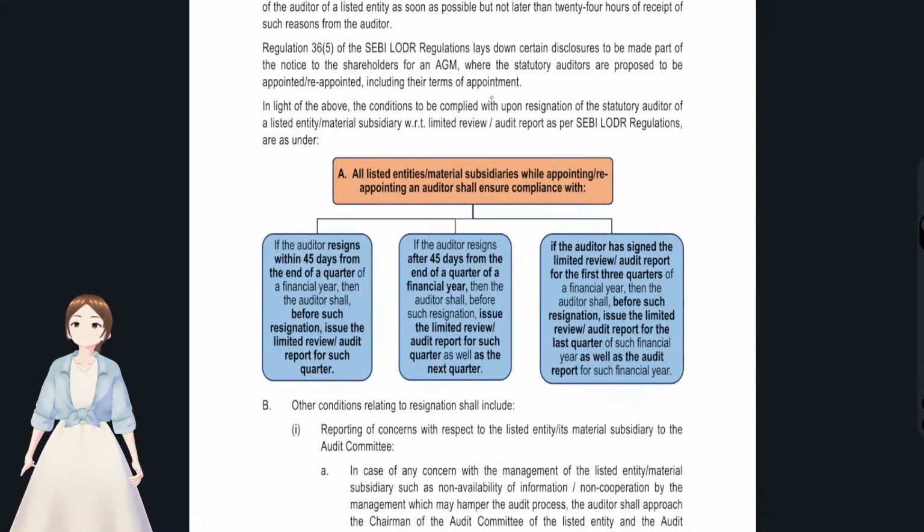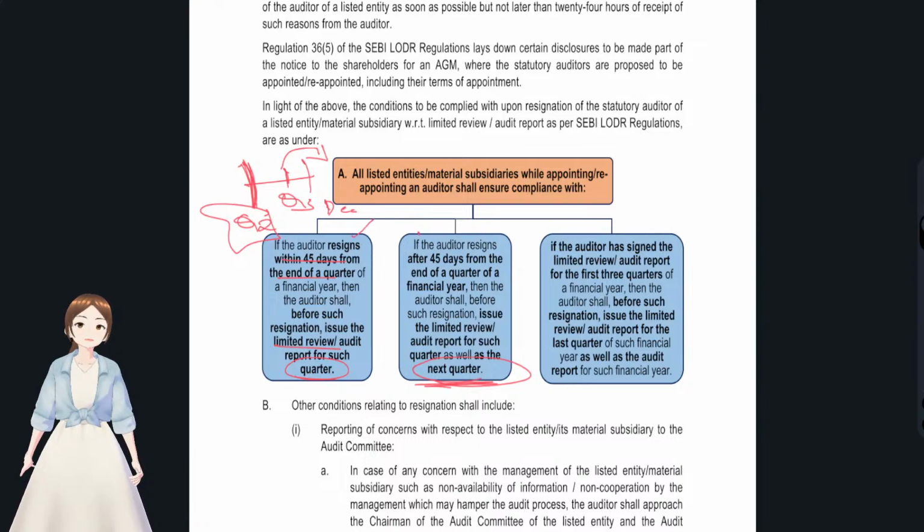You see, for all the listed entities, if the auditor resigns within 45 days from the end of the quarter, he has to give a limited review for that quarter. Okay, if he had resigned in Q3, then he has to give the audit report or limited review for the period ending Q2. And here also, if it is more than 45 days, then he has to give the limited review or audit report for the next quarter also. That is, the next quarter, ended this December, also he has to give.